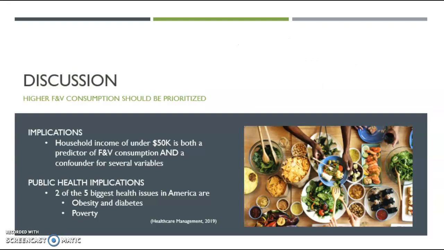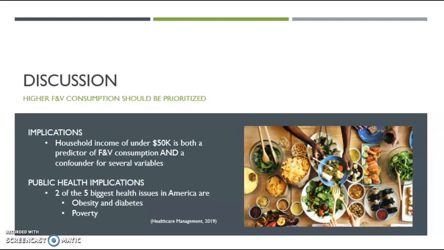Now I will get into what all of this means. In short, we have discovered a couple significant predictors for fruit and vegetable consumption. Both income and gender affect whether a person is meeting the dietary guidelines of 5 servings of fruits and vegetables per day. We found that a household income of less than $50K is both a predictor of fruit and vegetable consumption, but also a confounder for many variables like white, black, income of $50K, and more, as well as household size.